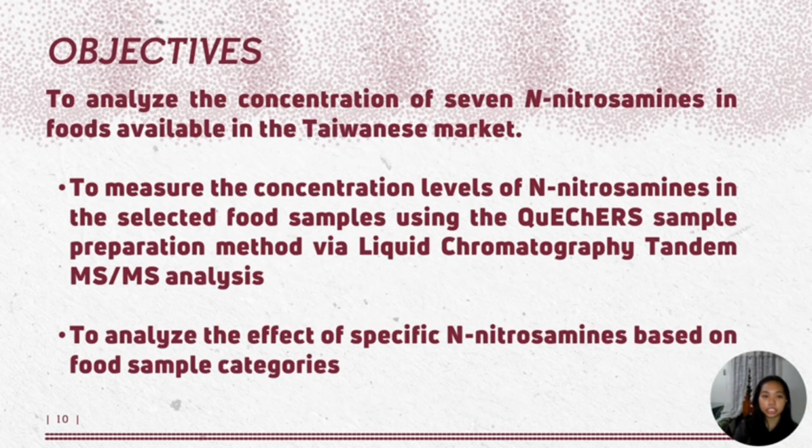To address this issue, the study aimed to analyze the concentration of 7 N-nitrosamines in foods available in the Taiwanese market. Specifically, it is to measure the concentration levels of N-nitrosamines in the selected food samples using the QuEChERS sample preparation method by liquid chromatography tandem MS analysis. Moreover, it is to analyze the effect of specific N-nitrosamines based on food sample categories.